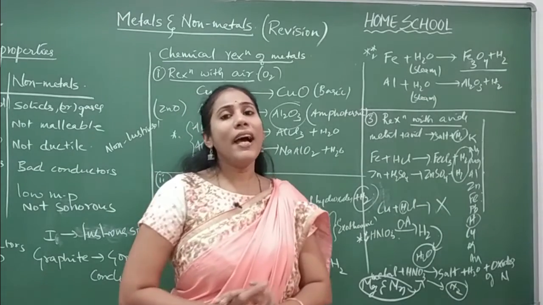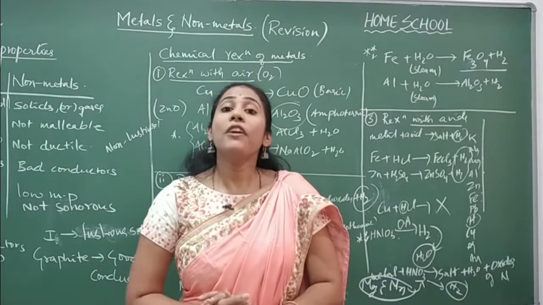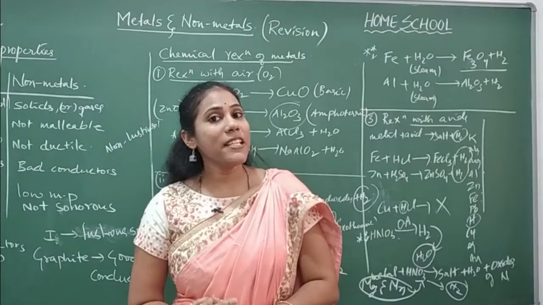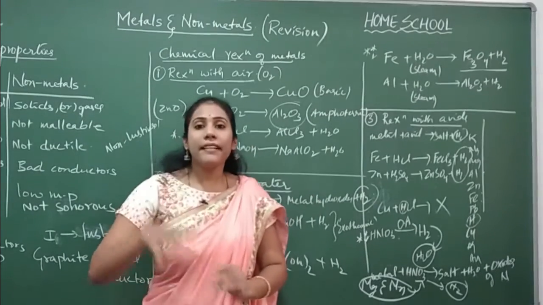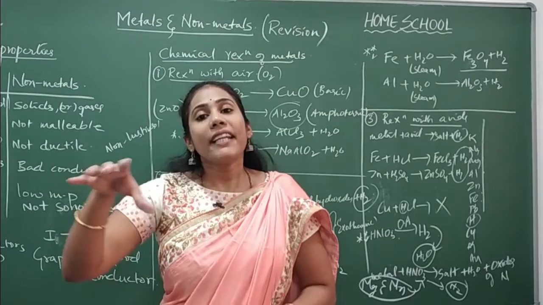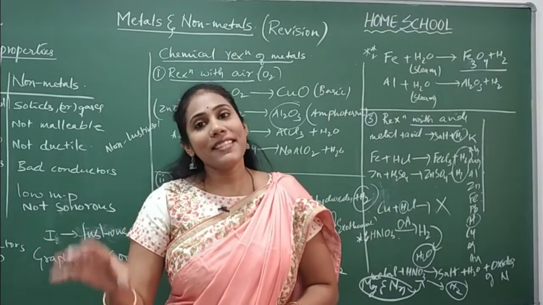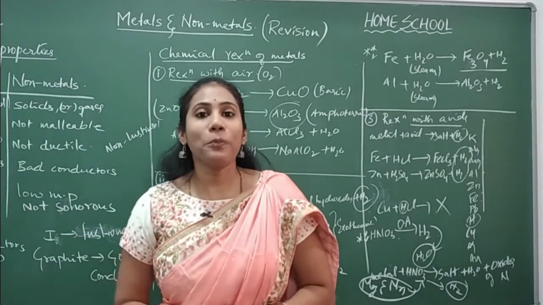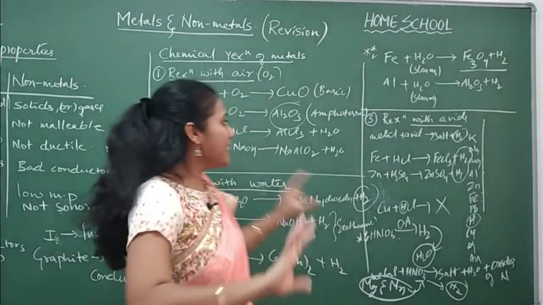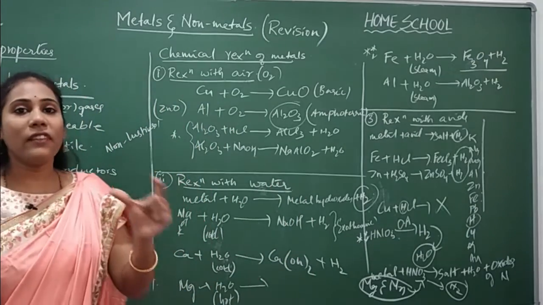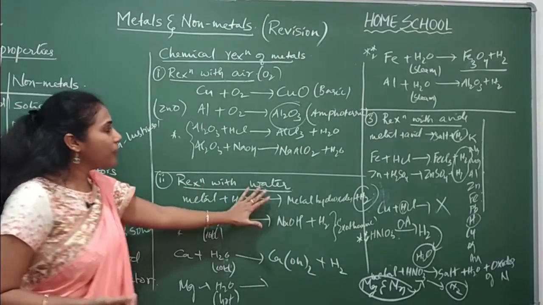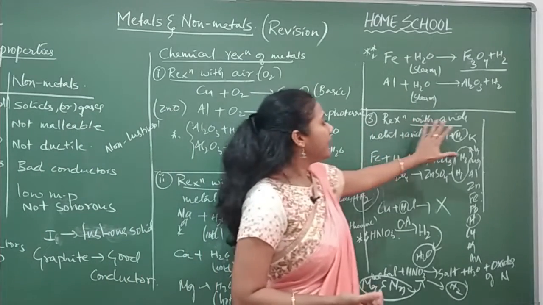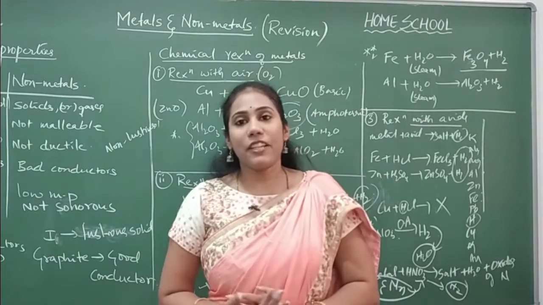And later you have displacement reactions also, where we studied the displacement reaction in chapter 1 also in a very detailed way. The metal which is more reactive can displace the metal which is less reactive, and you get the respective products. Yes or no? So these are the 4 reactions which are very, very important for metals. Reaction with air, reaction with water, reaction with acids, and displacement reactions.